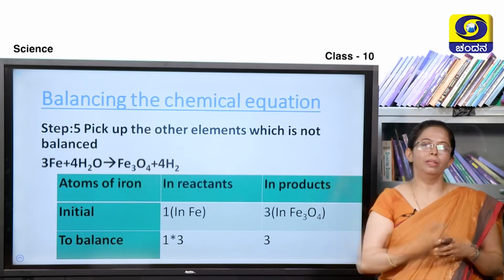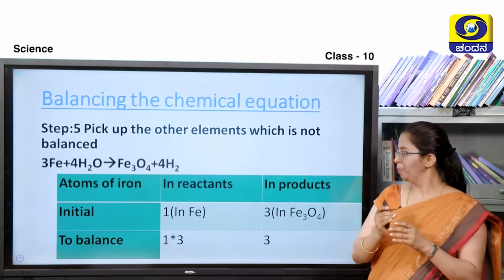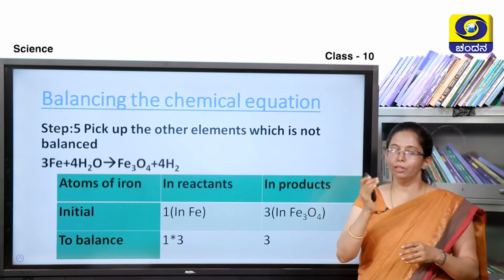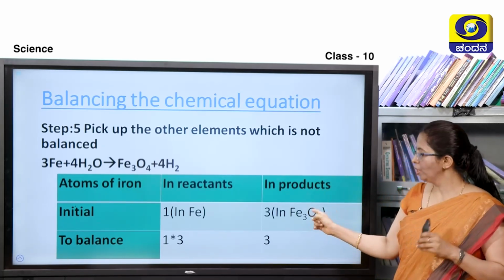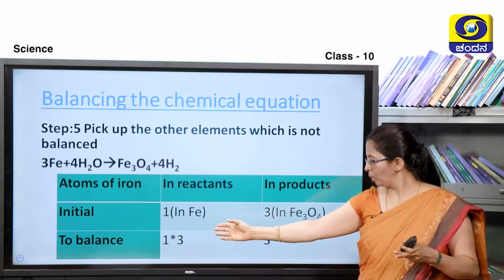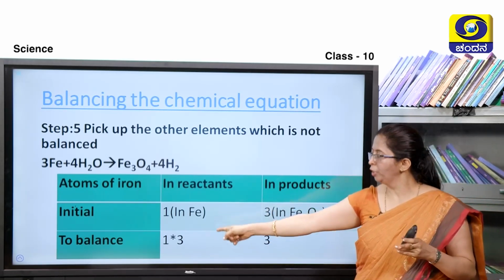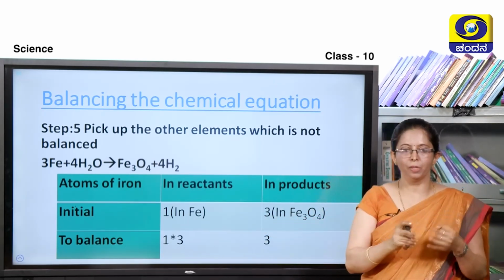Now, pick up the other element which is not balanced. The last one to be balanced is the iron. Iron on the LHS was only 1, whereas on the RHS it was 3. So, just multiply 1 into 3, 3 1s are 3. So, here we can see 3 Fe, iron is balanced.